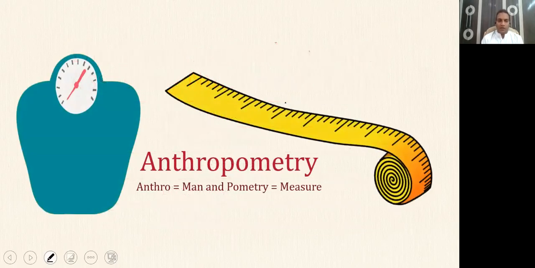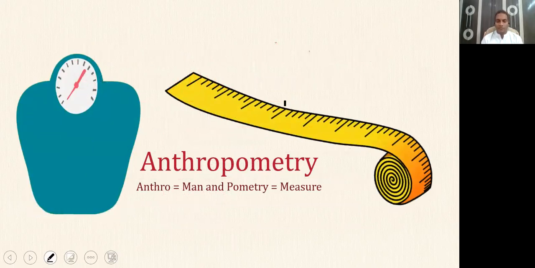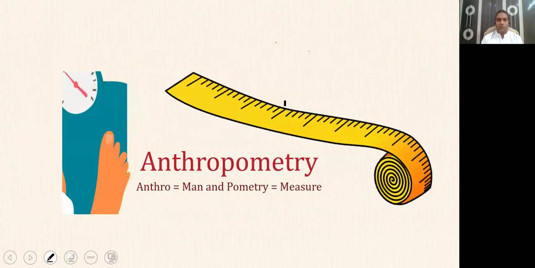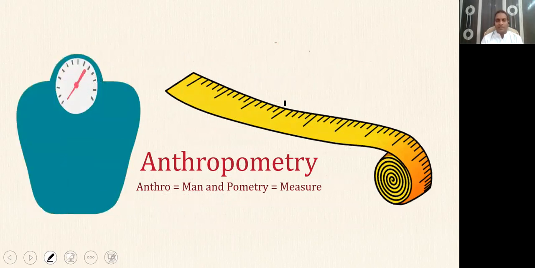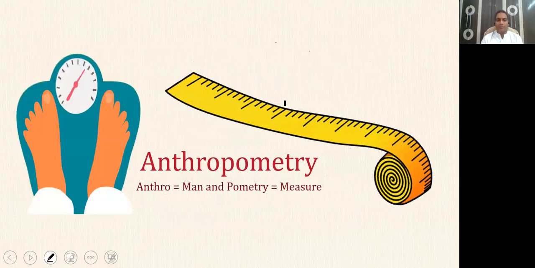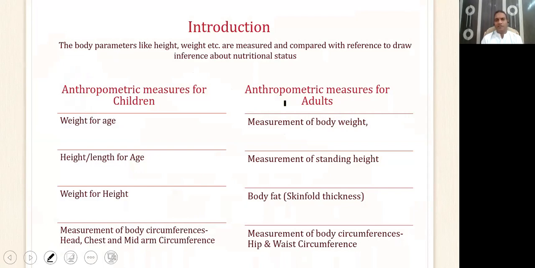So let's come to the most important direct method, which is anthropometry. Anthro means human being or man, and pometry means measure. So anthropometry basically means you are measuring a man. Anthropometry differs for children and adults. We use different measures for children and different measures for adults. We will start with describing in detail the anthropometric measures which we use for adults.